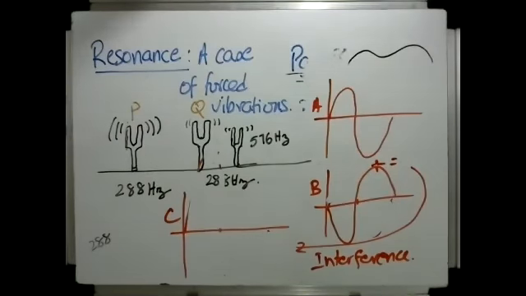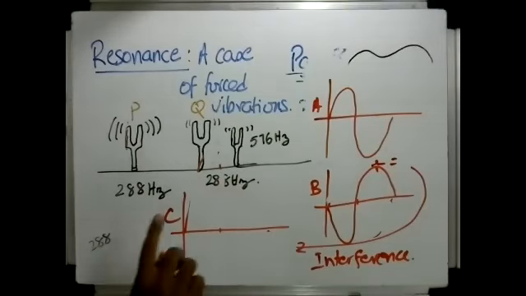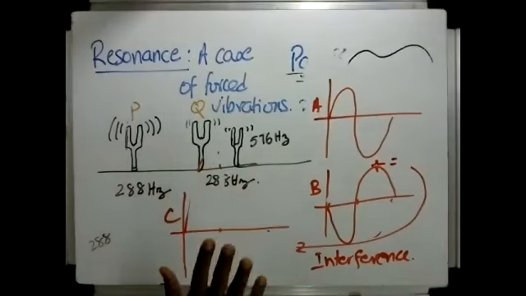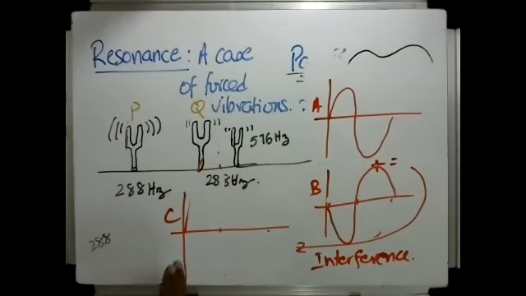This is the phenomenon of resonance. Resonance is when there are two objects with the same natural frequency, or a whole number multiple. It can also be half of it actually. We'll come to that a little later. Then, without there being any actual physical contact, one can make the other start vibrating. You have to think in terms of interference patterns. You have to think in terms of influencing one another. But how exactly does this happen?